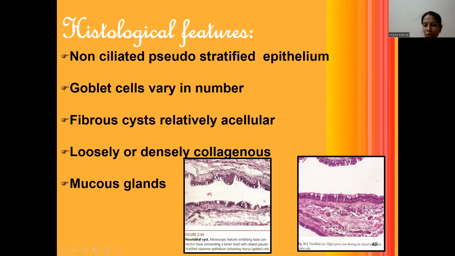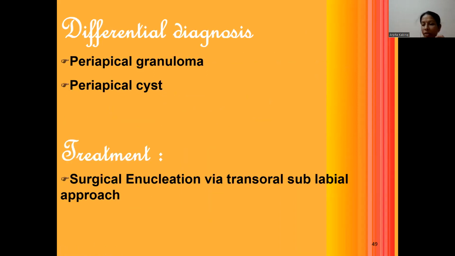Histopathologically, we have ciliated pseudostratified epithelium, and goblet cells can vary in number. The fibrous cysts are relatively acellular, and loose or dense collagenous tissue is present with mucous glands. Periapical granuloma and periapical cysts can be the differential diagnostic factors.